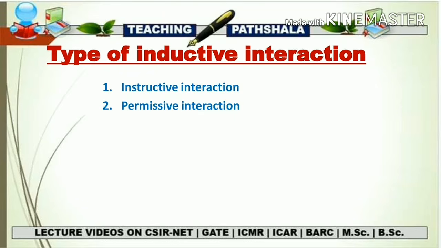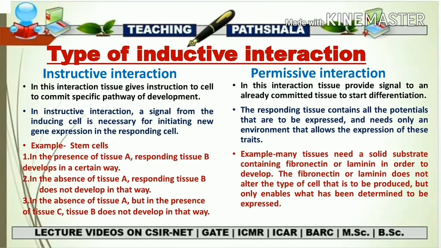So in general, we can say that the inductive signal is a type of ligand, and competence is just responding to that ligand. So now we are going to talk about the types of inductive interaction. It may be an instructive interaction as well as a permissive interaction. Now let's talk about both of them.